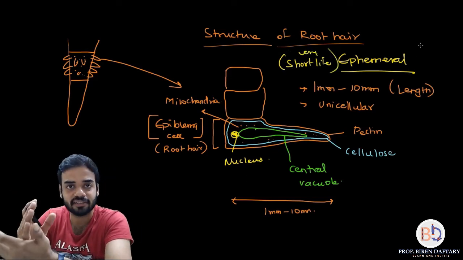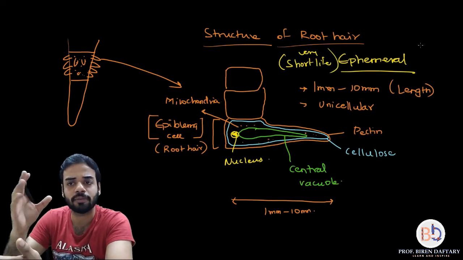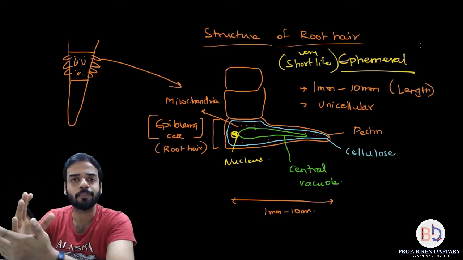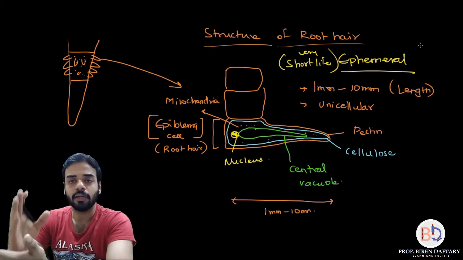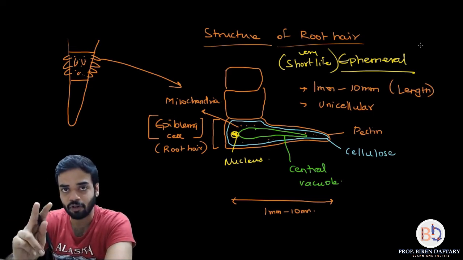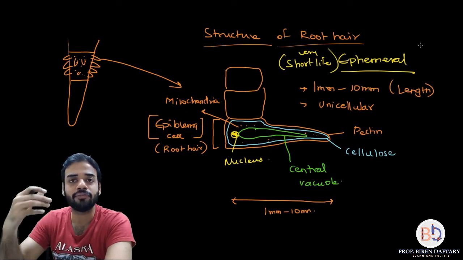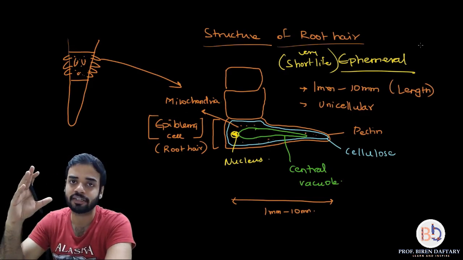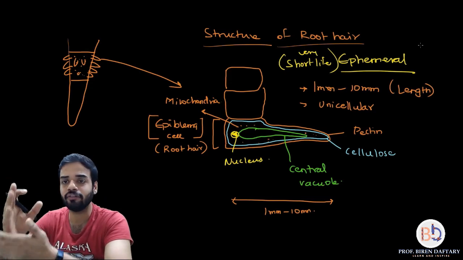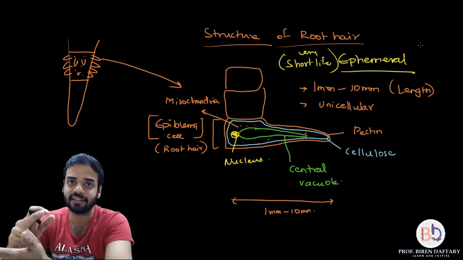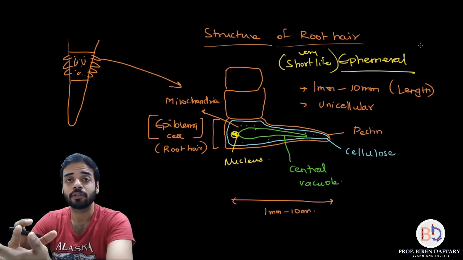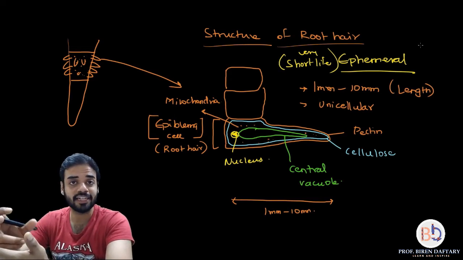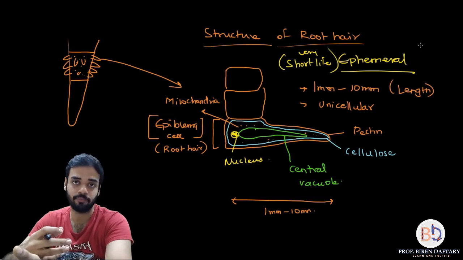It is colorless. Okay, and it is very small and microscopic. So I hope this structure of a root hair is clear. Okay, please remember the two layers of cell walls which are present. Okay, they are freely permeable to water and other substances, so the cell wall will not stop anything from going inside the cell. However, the plasma membrane, it is selectively permeable, so only the things which the cell needs will be allowed inside the plasma membrane.